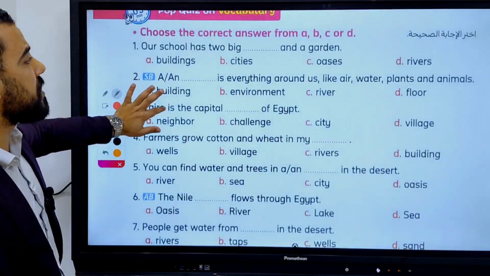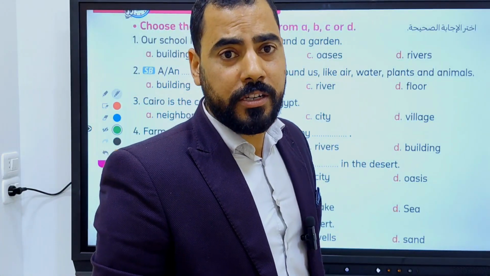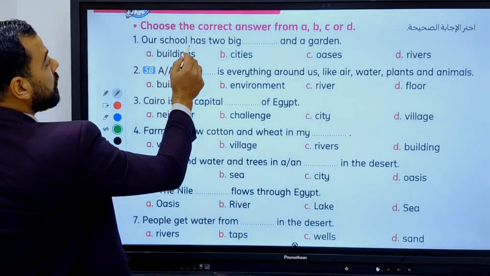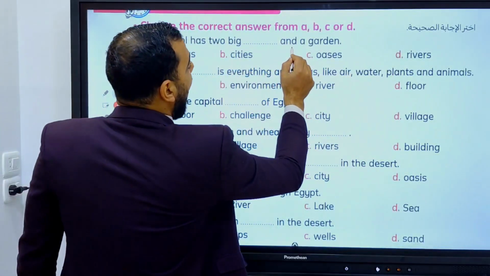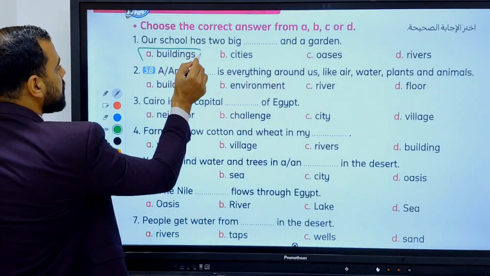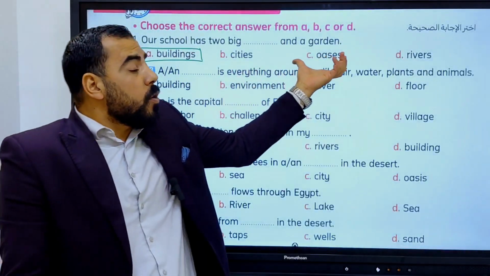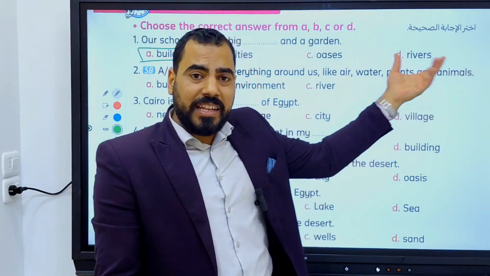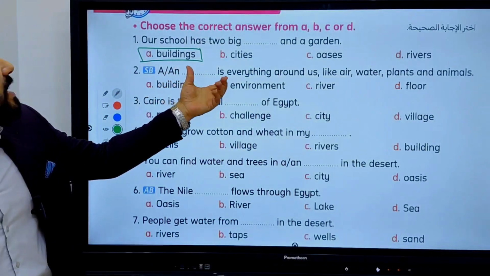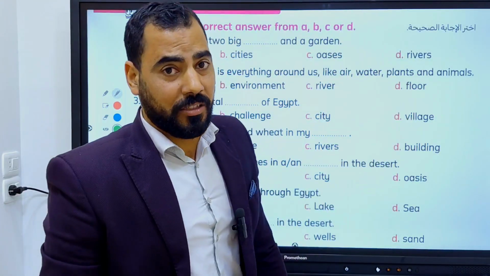Are you ready to answer these questions? Now stop the video and answer these questions on your own. Thank you. Welcome back. Our school has two big buildings and a garden. Our school has two big buildings, because the school can't have cities, the school can't have oases, the school can't have rivers. It has two buildings. Environment is everything around us, like air, water, plants, and animals.